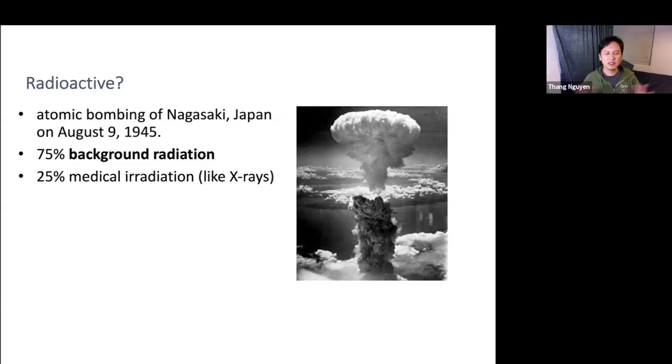So the other 25% of radiation that we as normal people receive in a year comes from the medical field, when you go get X-rays and stuff like that. So it is a little bit more harmful, but you would need again a large amount of it to actually cause harm. But people who work in that field, because they have to work with it all the time, need to take precautions to not expose themselves too much to these types of radiation.